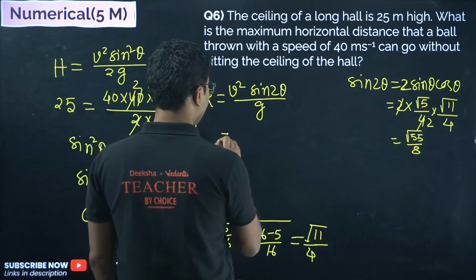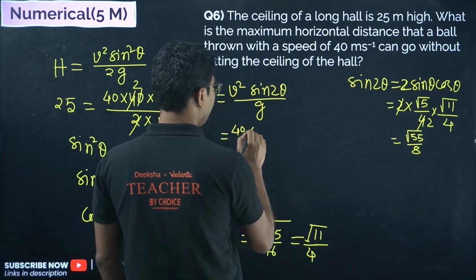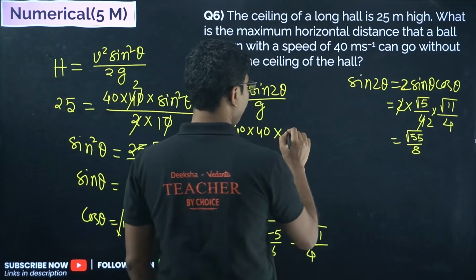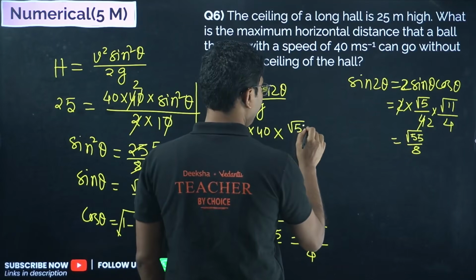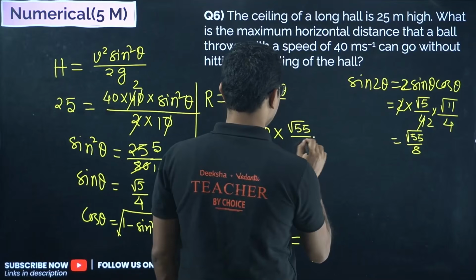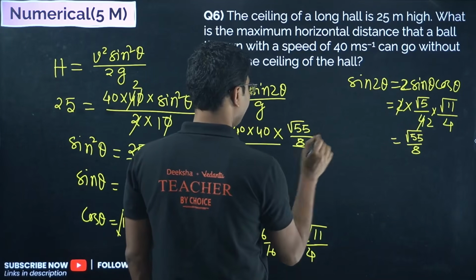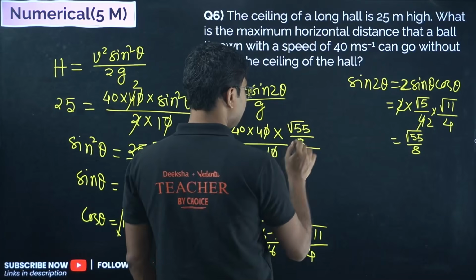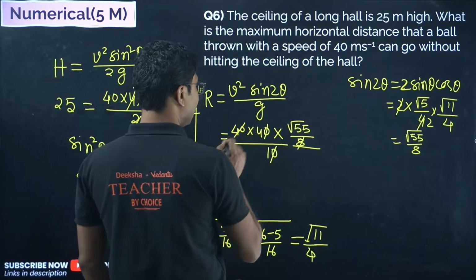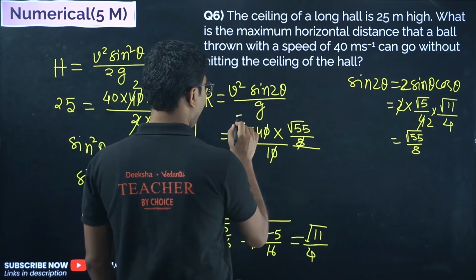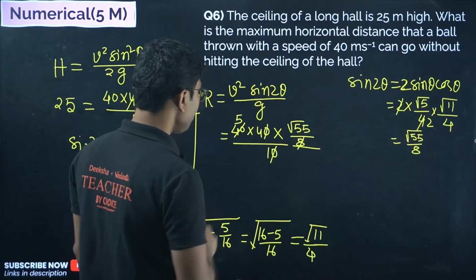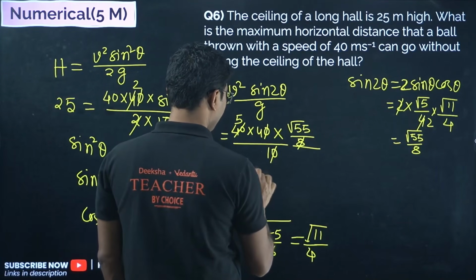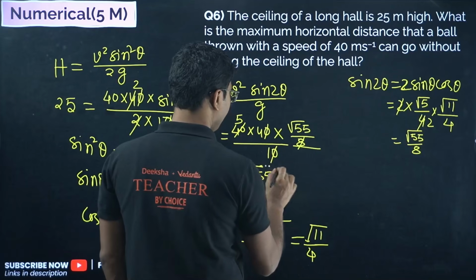So now we will put the values. For v square is 40 into 40 into square root of 55 divided by 8, and then we have whole divided by 10. So 0 0 cancels, 5 8s are 40, 5 4s are 20, so 20 root 55 meter.